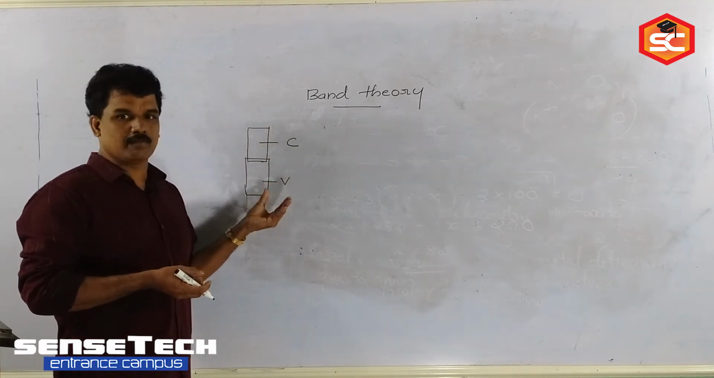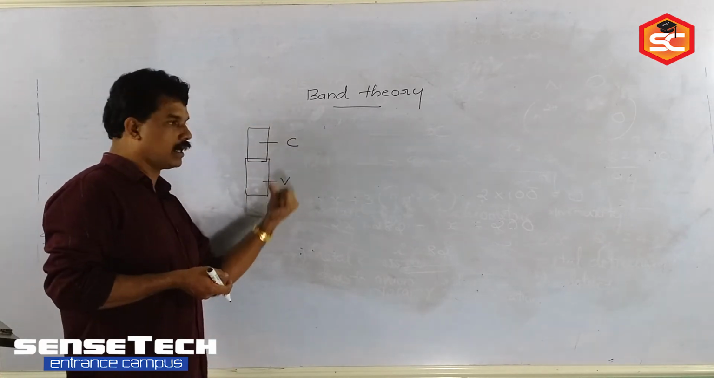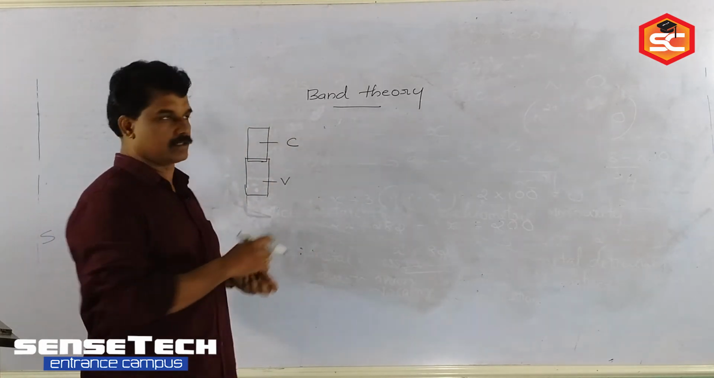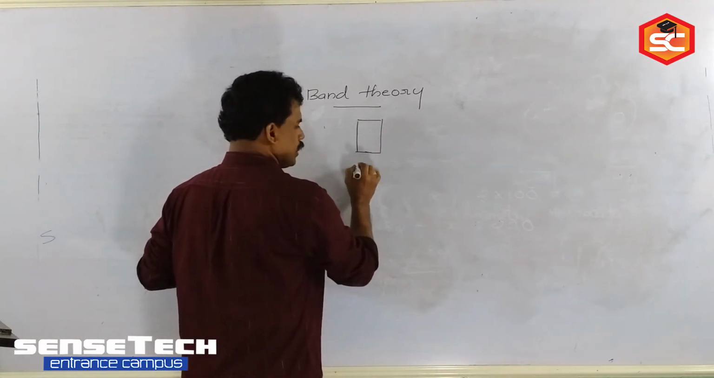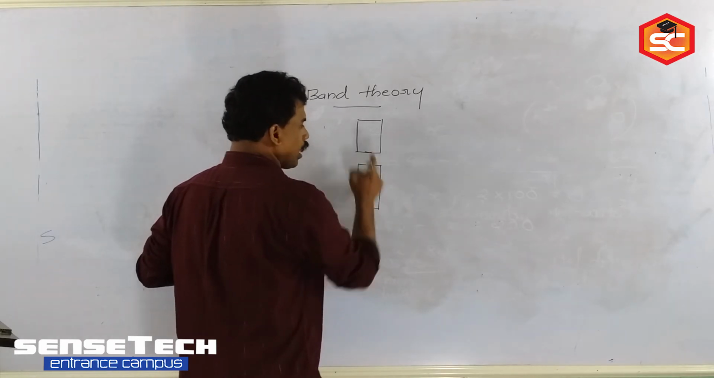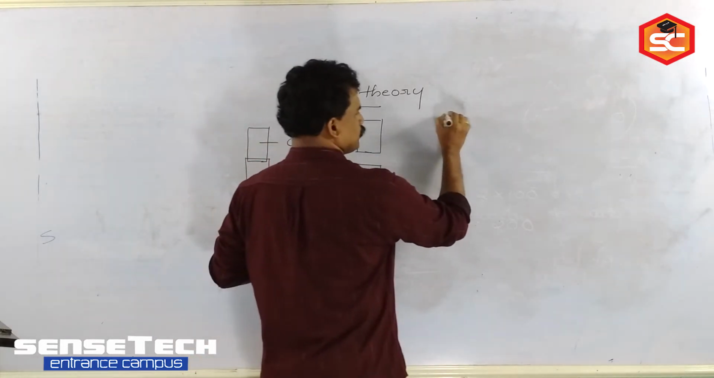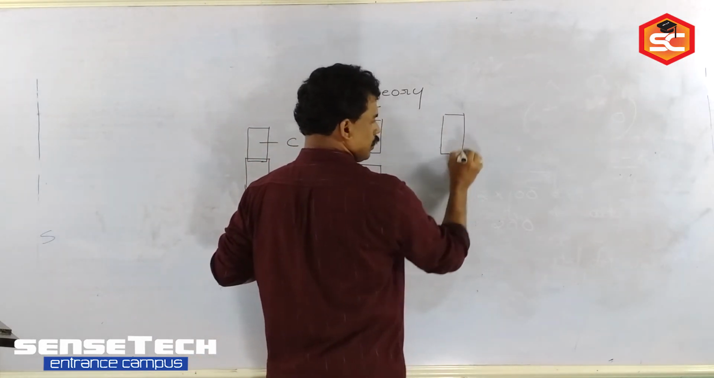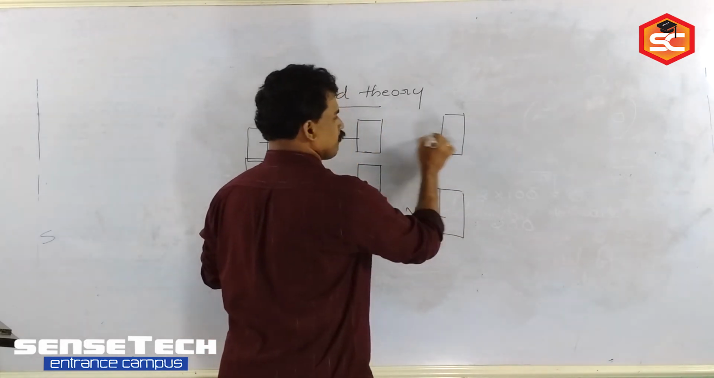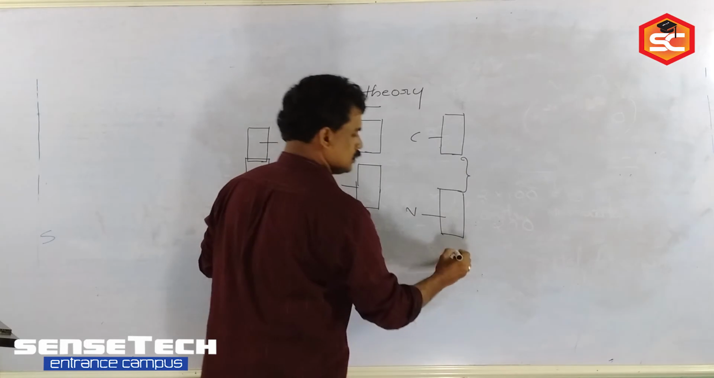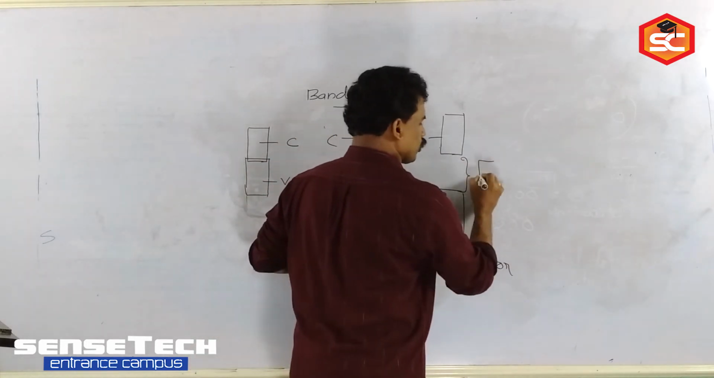So from the valence band, electrons will easily move to which band? Conduction band. So this is a symbolic representation of conductors. How can we represent semiconductors and insulators? In semiconductors, there is a small gap between conduction band and valence band. In an insulator, there is a large energy gap between valence band and conduction band.